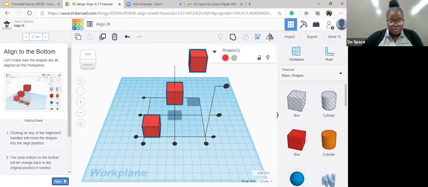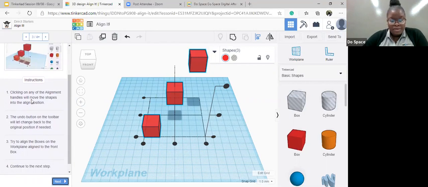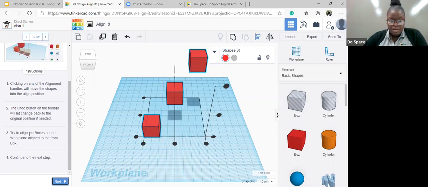So let's see, continuing to the next step. Clicking on any of the alignment handles will move the shapes to the aligned position. The undo button on the toolbar would let you change back to the original position if needed. Try to align the boxes on the work plane aligned to the front of the box.